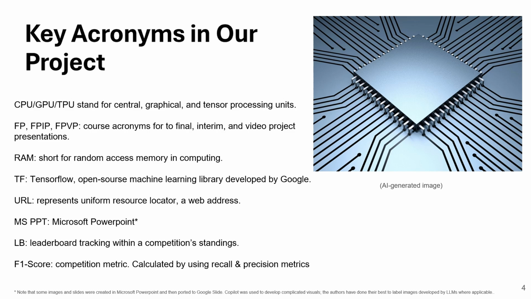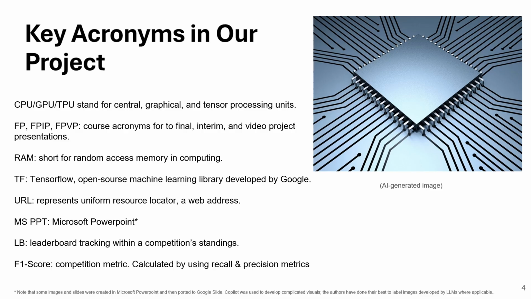I want to quickly clarify a few terms that will appear throughout the presentation. Most of these are standard technical abbreviations, such as CPU, GPU, and TPU, which simply refer to different types of processing units. We also have RAM, short for Random Access Memory, and TF, TensorFlow, an open source machine learning library developed by Google.